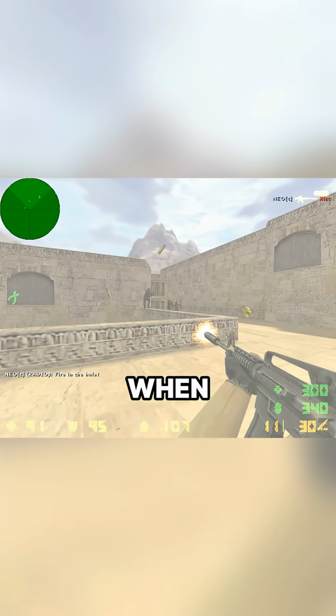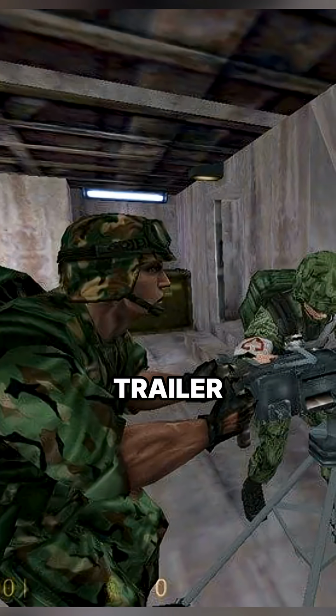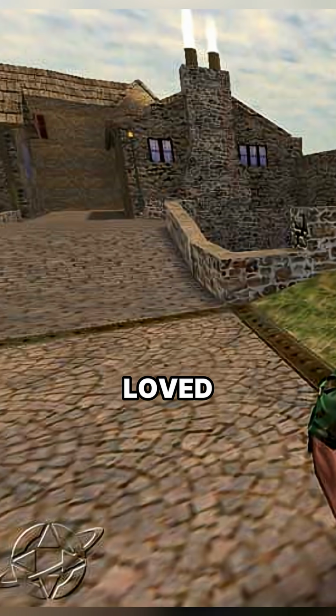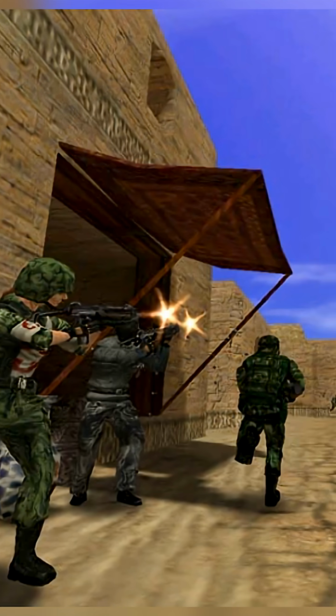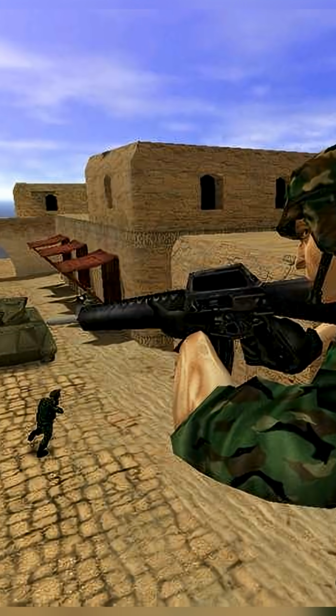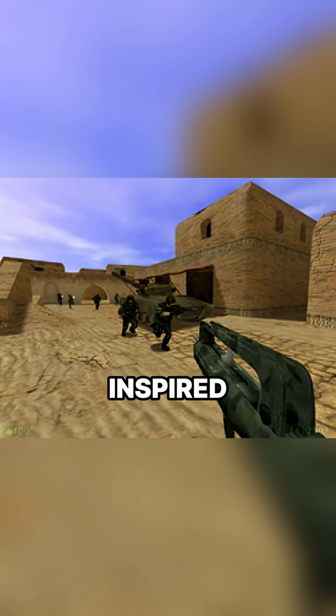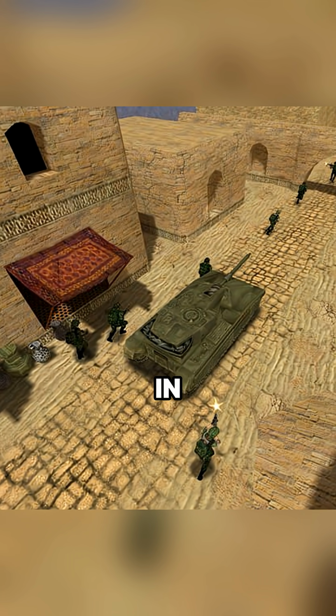His inspiration came when he was walking home from school and saw a trailer for the new Team Fortress 2, the sequel to a game he absolutely loved. The game would later be canceled, but at the time he was incredibly hyped. He thought, I want to play something like that right now. So he decided to make a CS beta map inspired by the sandy environments he saw in that TF2 trailer.